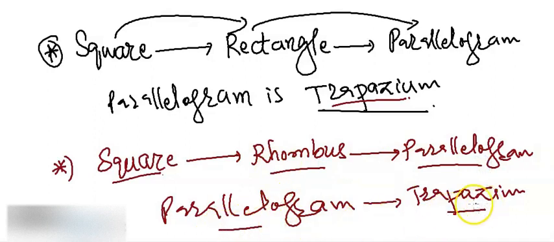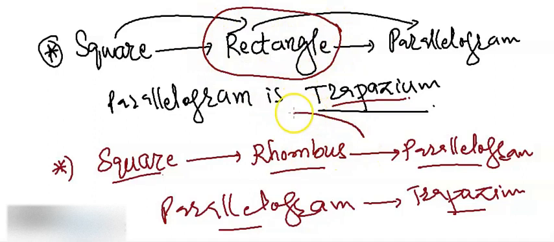But the other way around is not true. Like, you can't say that every trapezium is a parallelogram, and every parallelogram is a rectangle, and every rectangle is a square. So you can't go the other way around, but you can go like square is a rectangle, and rectangle is a parallelogram, and every parallelogram is a trapezium. Or every square is a rhombus, and every rhombus is a parallelogram, and then every parallelogram is a trapezium.